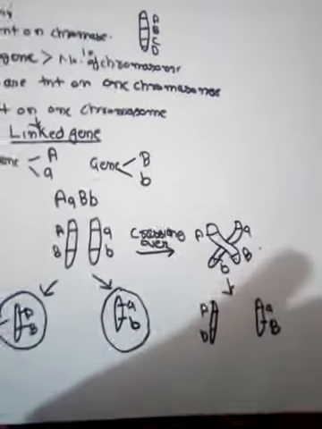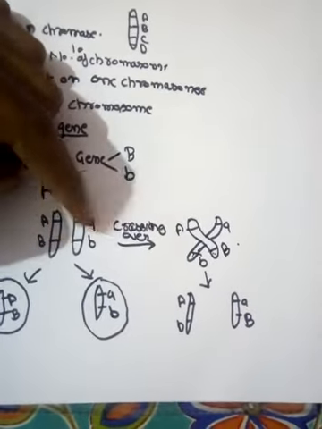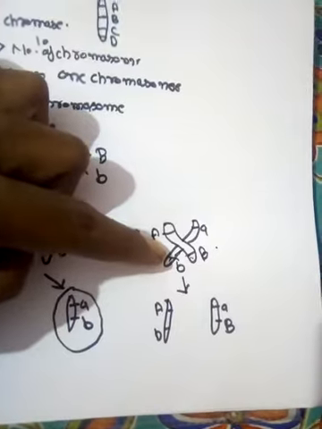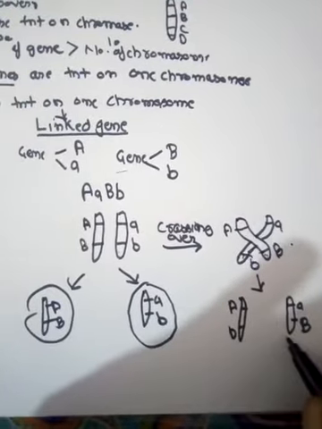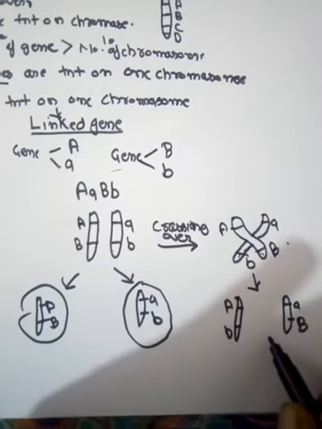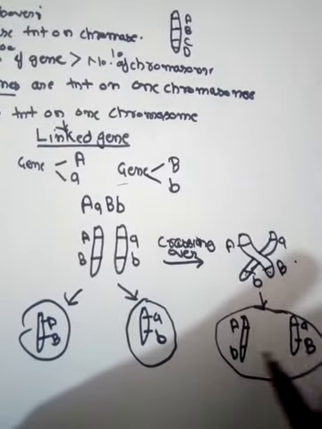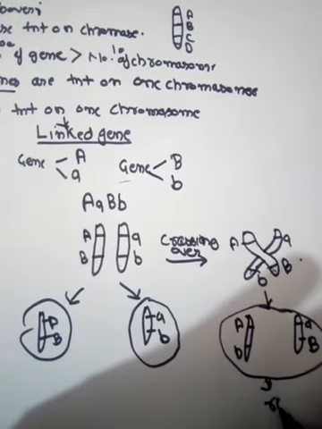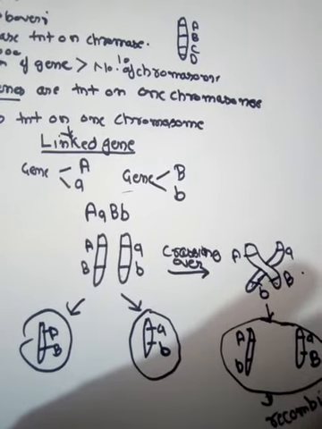So you can see, if crossing over takes place between the homologous chromosomes, then that crossing over may lead to the separation of linked genes, and the gametes that are produced have a new combination of linked genes. These new combinations of the linked genes, capital A small b and small a capital B, are called recombination.